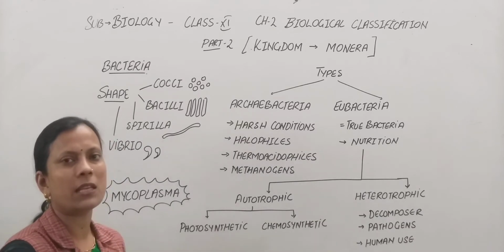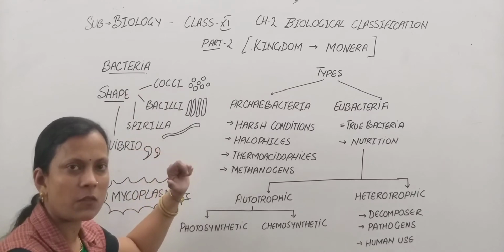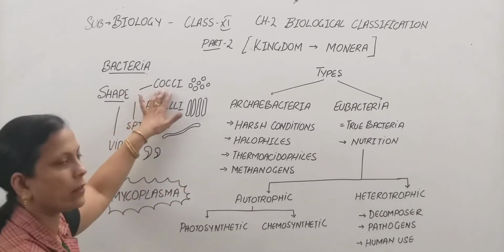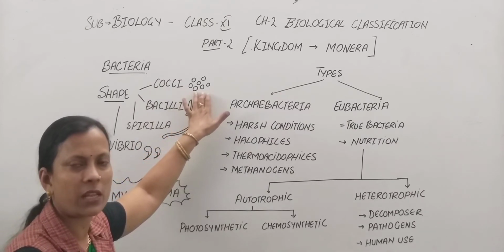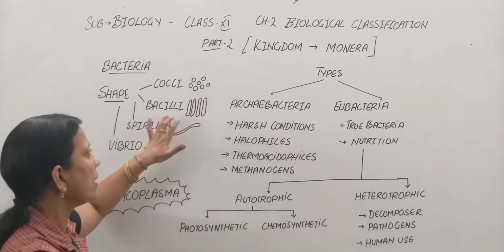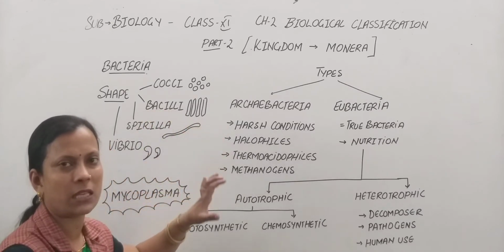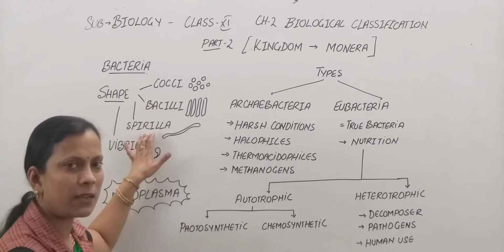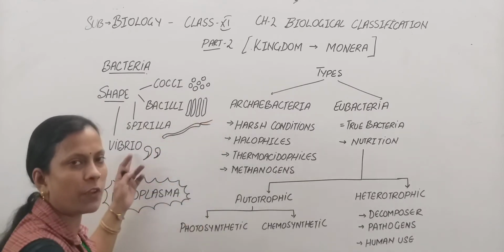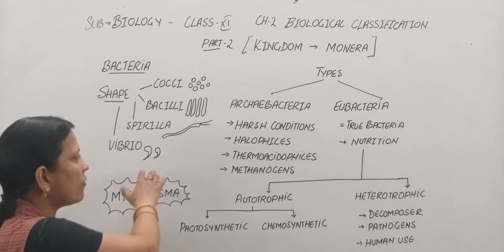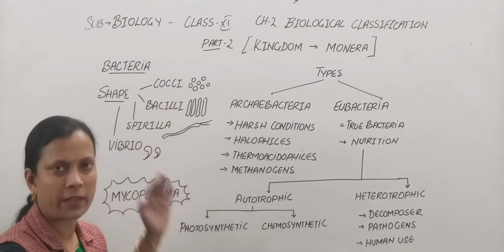Now when we study bacteria, first we classify or name the bacteria on the basis of their shape. For example, cocci. The word cocci means the shape is spherical. The spherical bacteria fall in this category. Then bacilli. Bacilli includes all the rod shaped bacteria. Then spirilla, as the word indicates, a spiral structure with a flagellum. And vibrio. Vibrio is a bacteria with a comma shape. So on the basis of shape, bacteria fall into these categories.